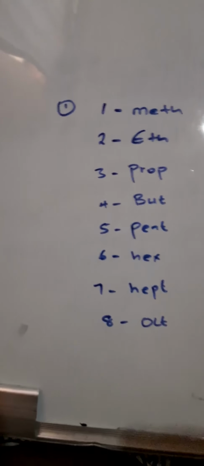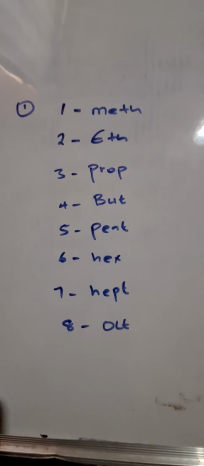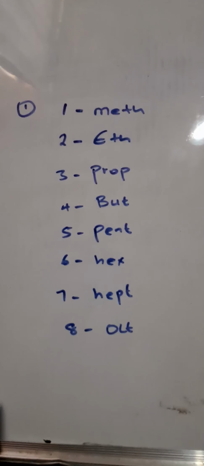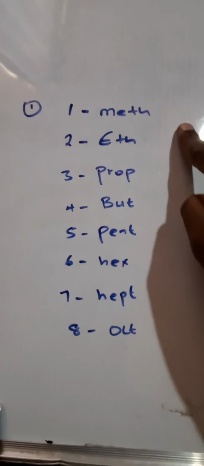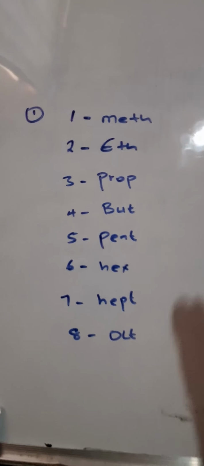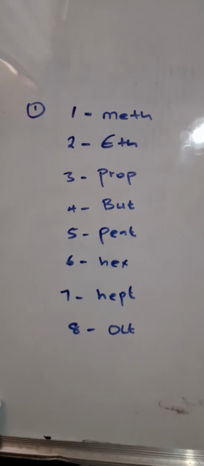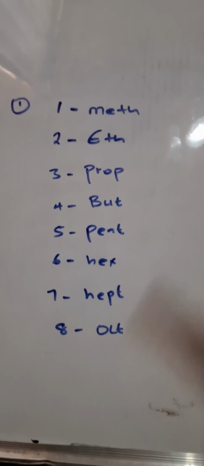So this is the bonding of a carbon with something. Mainly, if the molecule has one carbon atom, it's meth. If it has two, we call it an eth. If it has three, we call it a prop, then but, pent, hex, hept, and oct. So this is the way of counting the number of carbon atoms in a molecule.